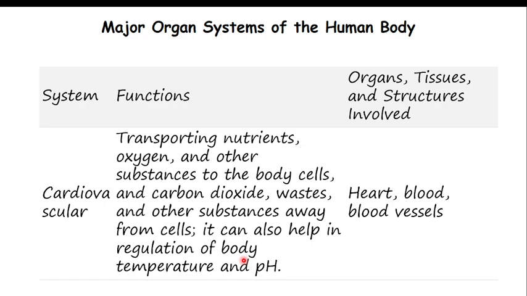So the function of the circulatory system is to transport nutrients, oxygen, and waste products, and help in regulation of temperature and pH. The organs found in the cardiovascular or circulatory system are only 3. This question was always there in primary 6, where they ask you what are the components of the circulatory system. The answer was heart, blood vessels, and blood.